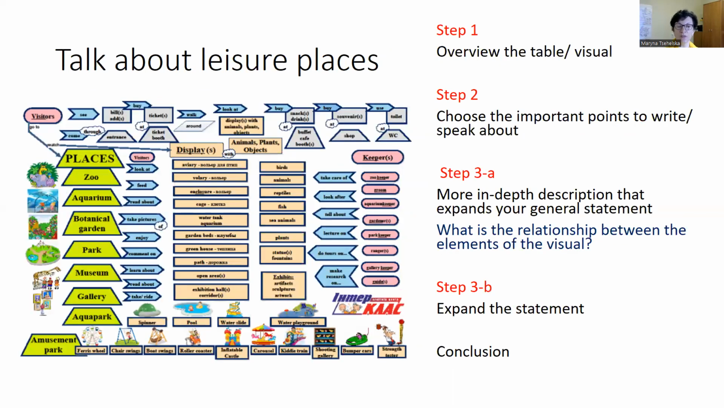Your home task will be to talk about leisure places. You will need to overview the table, to choose the important points to write or to speak about, to give a more in-depth description that expands the general statement, and finally, to write a conclusion.